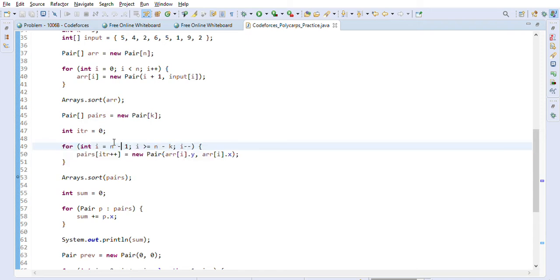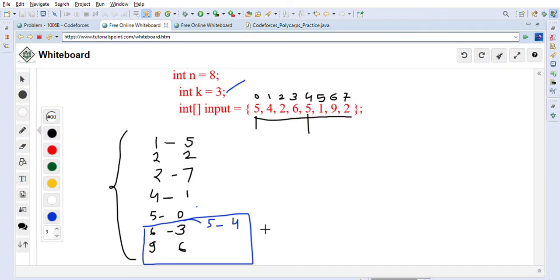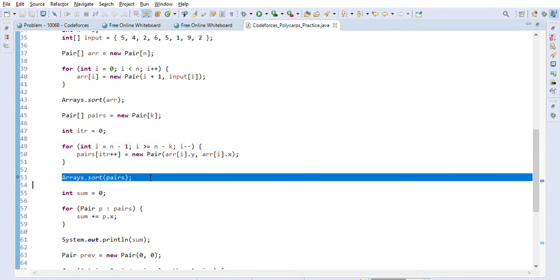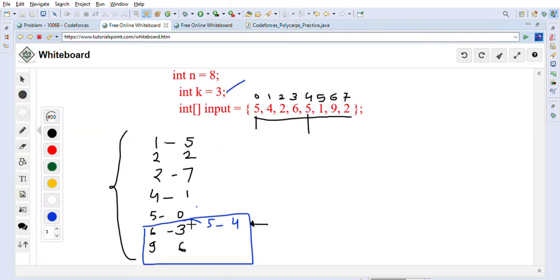So what we are doing is, as you can see here, starting from i equal to n minus 1, while i is greater than n minus k, i minus minus. It picks the last three, as I highlighted with this blue color. After that we are going to sort the pairs. Once we pick them, we will sort these pairs.